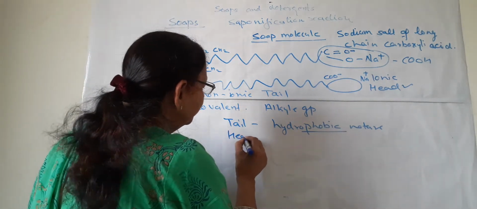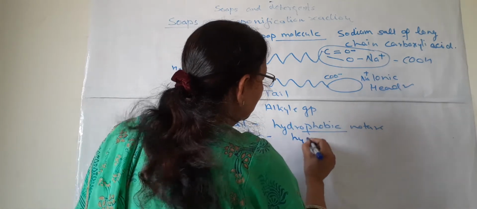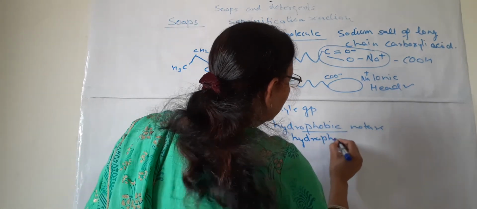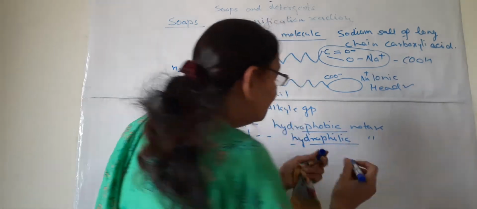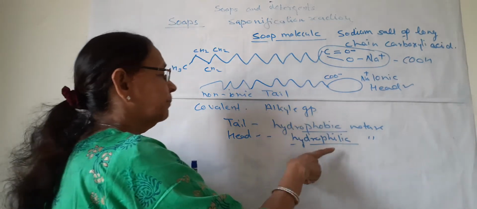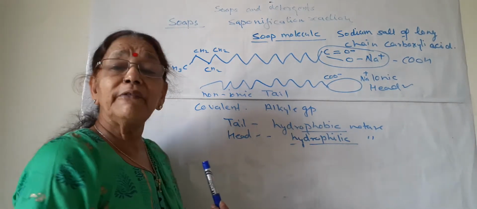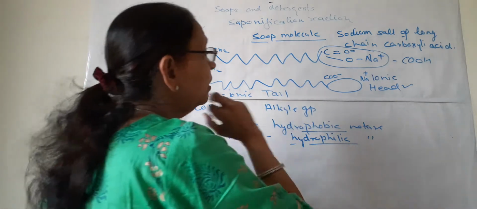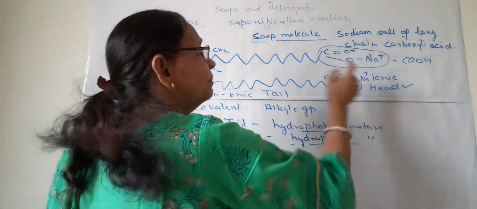And the head, which is of ionic nature, is hydrophilic in nature. Hydrophilic means it loves water. So the head is hydrophilic, it loves water. It can dissolve in water. Why can it dissolve in water? Because it has plus and minus charges.